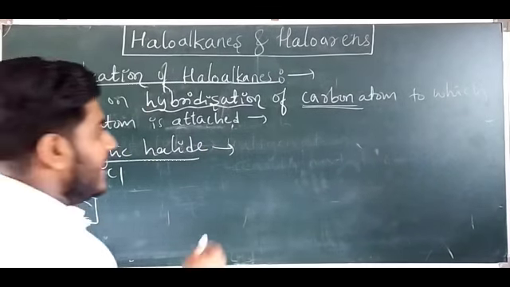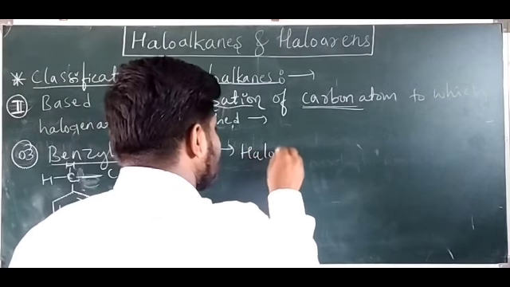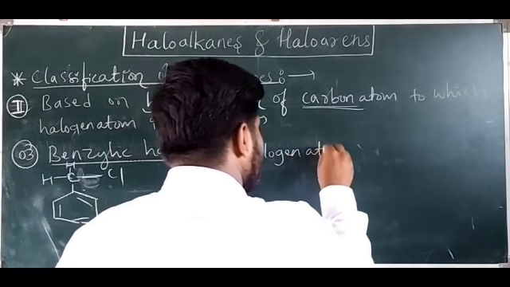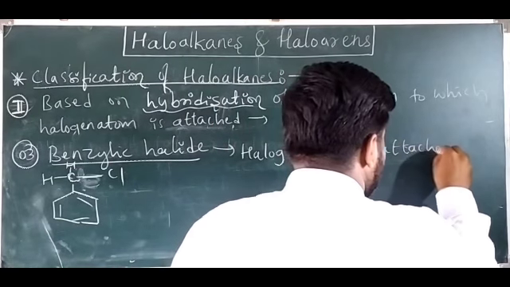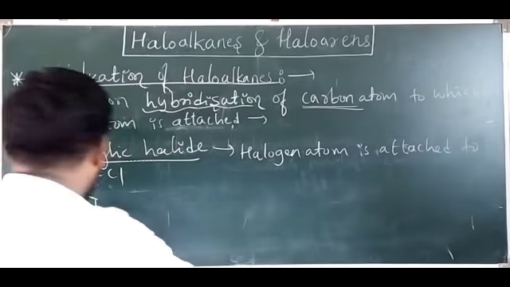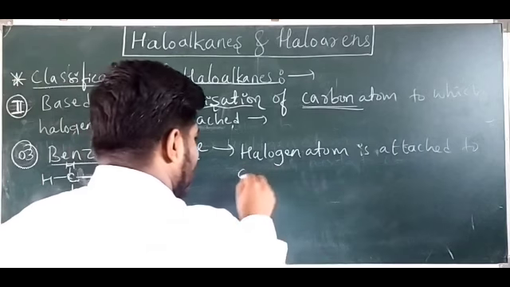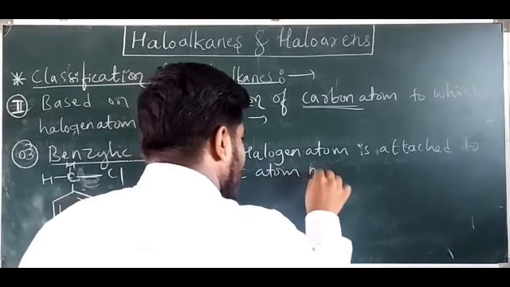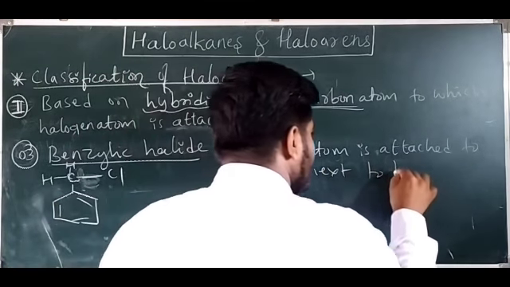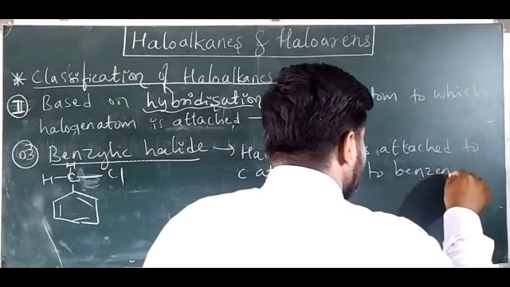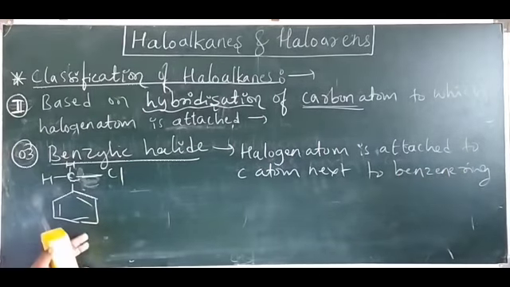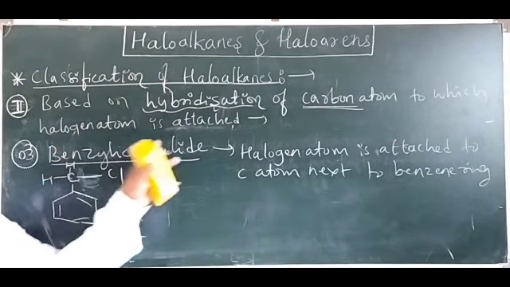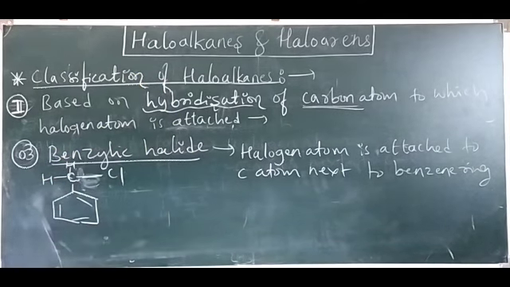So what should we write then? The halogen atom is attached to the carbon atom next to the benzene ring. This type of haloalkane is called benzylic halide. So this is also in the sp3 hybridized category.